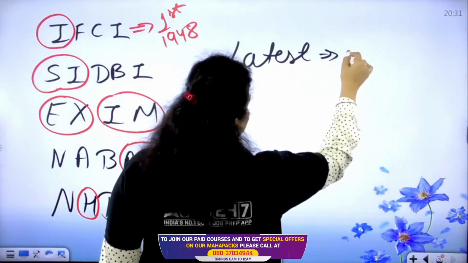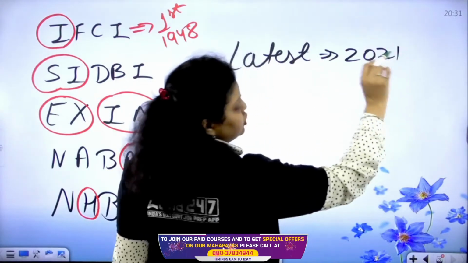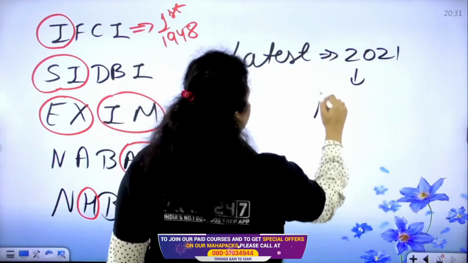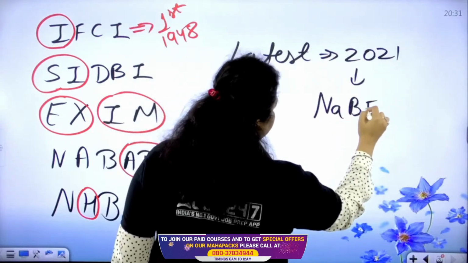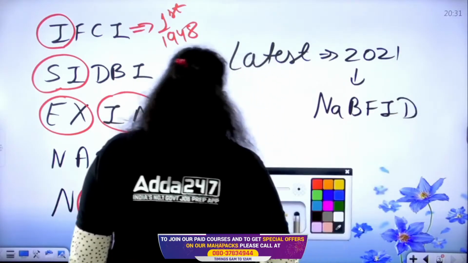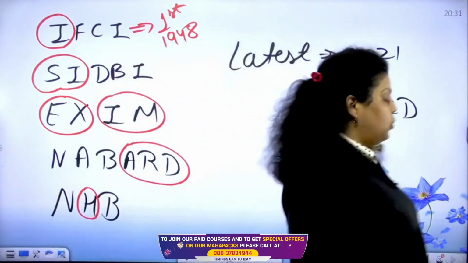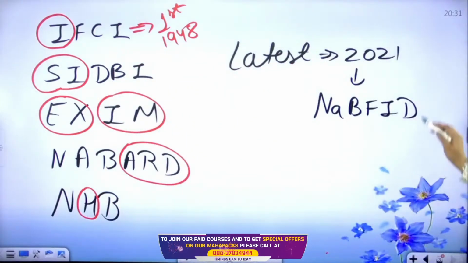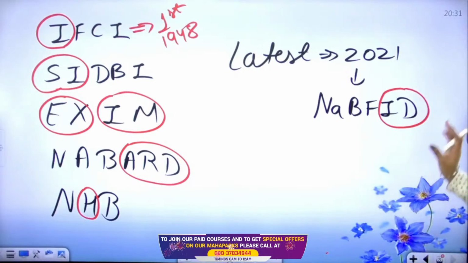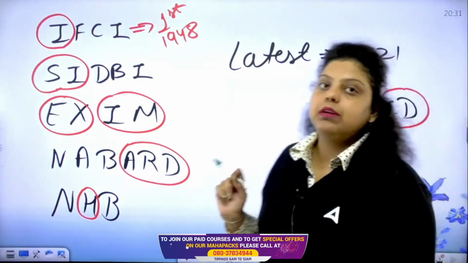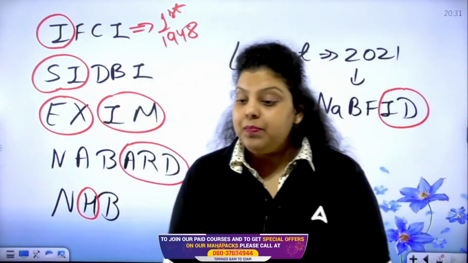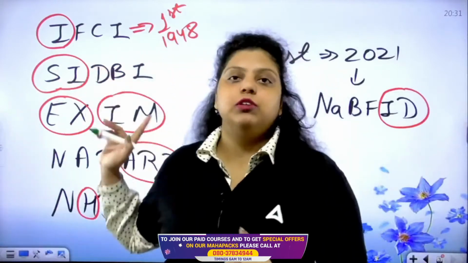one, it is established in 2021, and that is known as NABFID. Now what does NABFID work for? It works to provide finance for infrastructure development. National Bank for Financing Infrastructure Development, this is the NABFID. It was introduced in 2021. This is the latest one. It was established with a capital of 1 lakh crore by the Government of India.